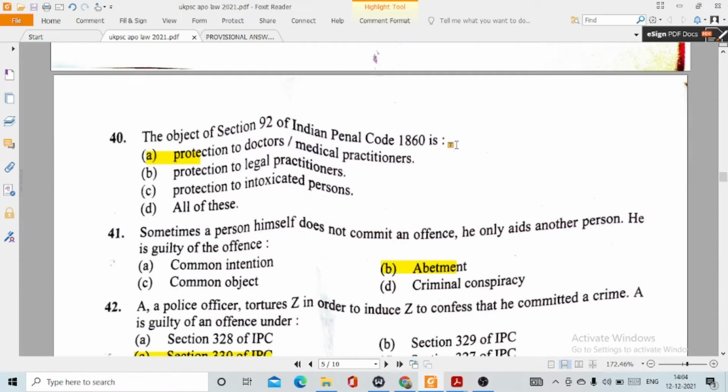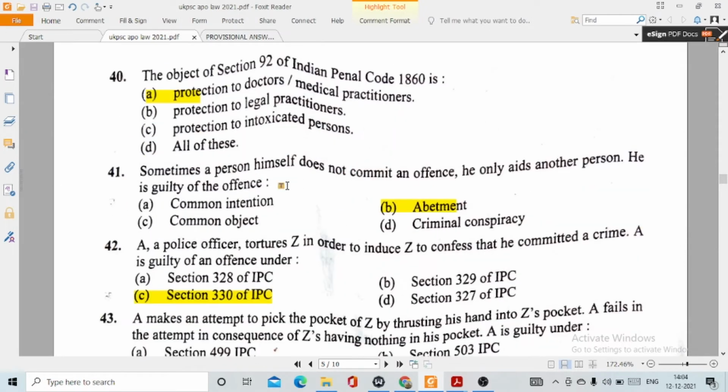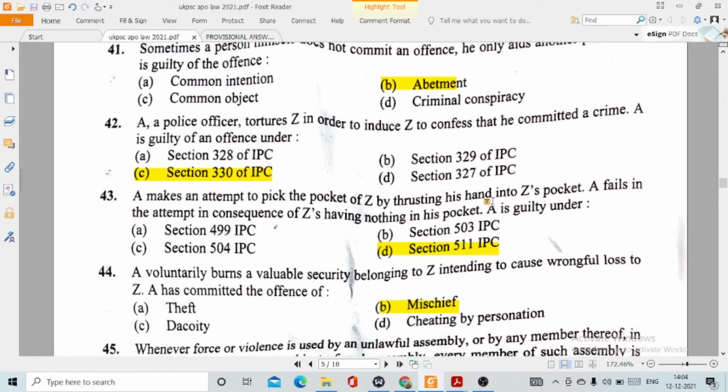Question number 40. The object of section 92 of the Indian Penal Code is option number A, protection to doctors and medical practitioners. 41. Sometimes a person himself doesn't commit an offence, he only aids another person. He is guilty of the offence. This is option number B, abetment. 42. A police officer tortures Z in order to induce Z to confess that he committed a crime. A is guilty of an offence under this option number C. This is section 330 of IPC.